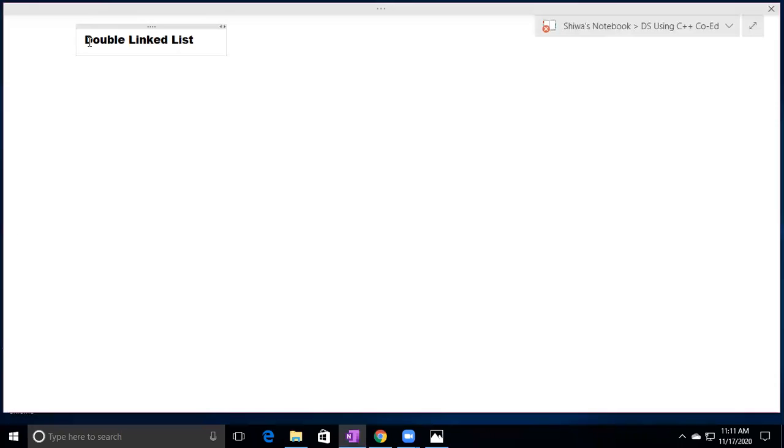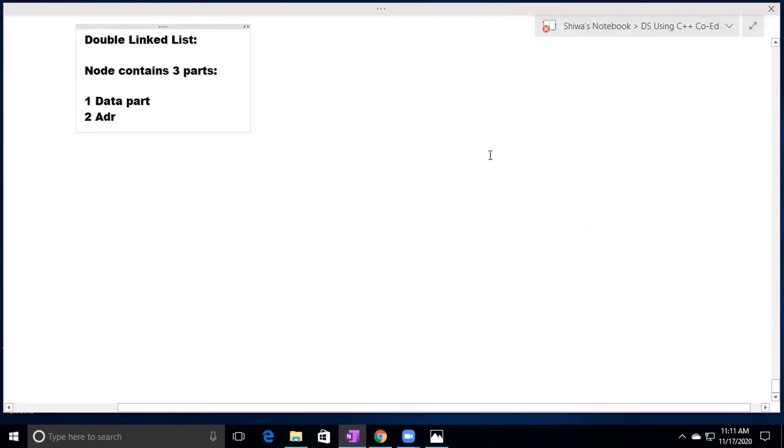In the double linked list, a node contains 3 parts. What are those? One data part and 2 address parts. So one data part and 2 address parts. The double linked list node contains 3 parts, one data part and 2 address parts.